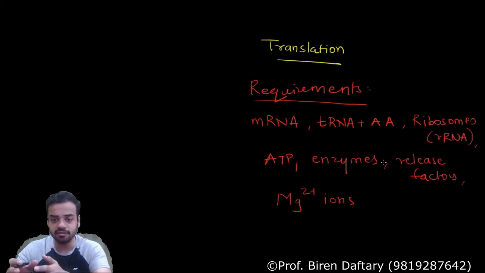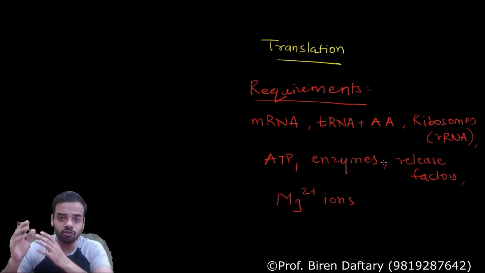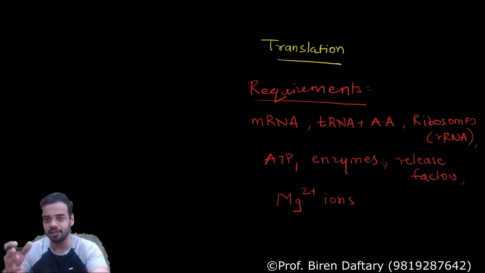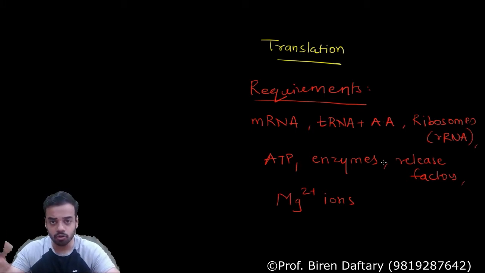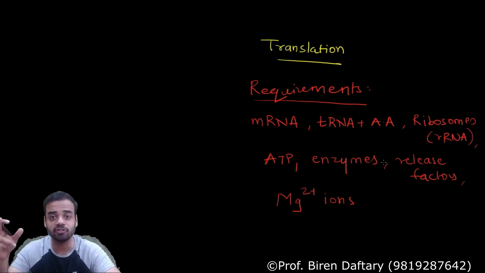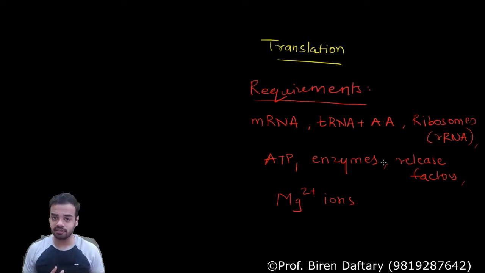Is this clear? In your book they have also added translocation to this list. Translocation is not actually a requirement, it is just a movement, so I will explain that to you when the time comes. So what is translation? Using mRNA to call the tRNA along with the amino acid, and then forming a polypeptide chain out of those amino acids with the help of ribosomes is called translation. Transcription plus translation together are responsible for protein synthesis, correct?